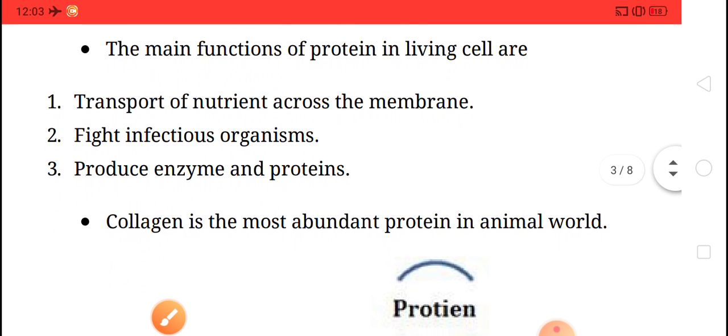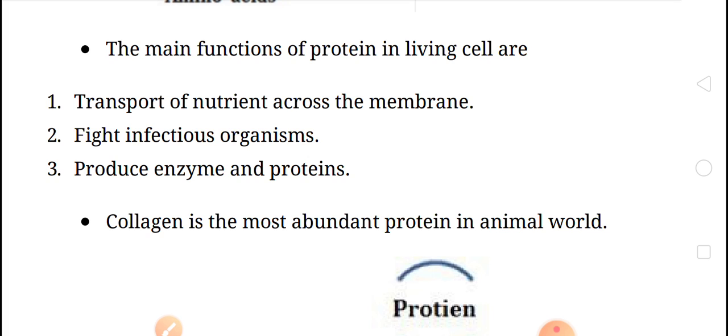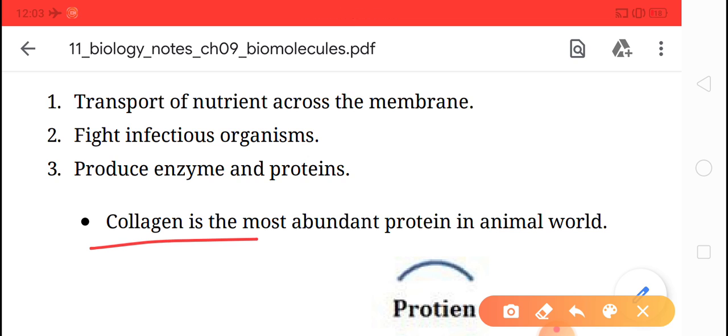Now an example of one protein, that is collagen. Collagen is the most abundant protein in the animal world. It is the most commonly found protein, basically in nails. Collagen is the most abundant protein in the animal world. Okay, clear? Any problem regarding that, children?